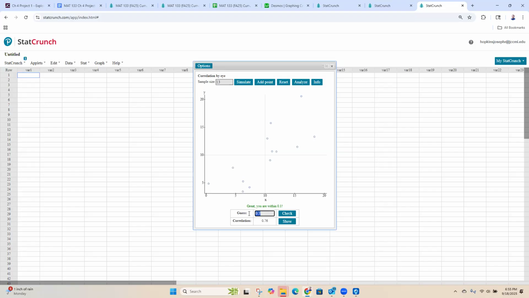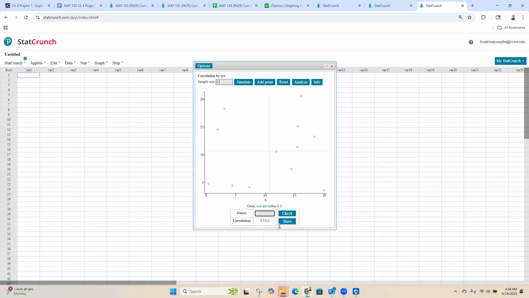I want my numbers to just be all over the place. So I'm going to move some of my dots up here, some of my dots down here, just kind of make a mess, okay? Look at this mess. My correlation at the moment is 0.1.